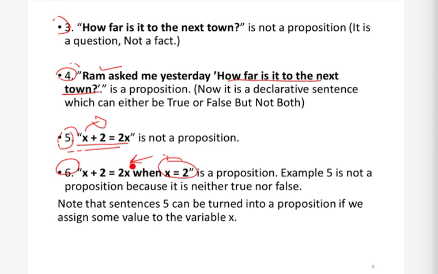So we can say that now this becomes a proposition because now we have the information about x, and now we can assign true or false to this. So this sentence, we can assign true to this sentence. So this is a proposition. Okay, there is a note that in this fifth sentence, if we are given some value for x, if we assign some value to the variable x, then this sentence also will become a proposition. Okay, so these were some examples.